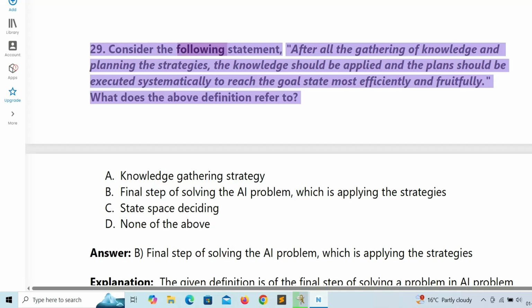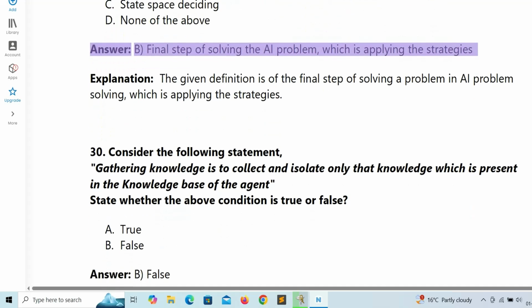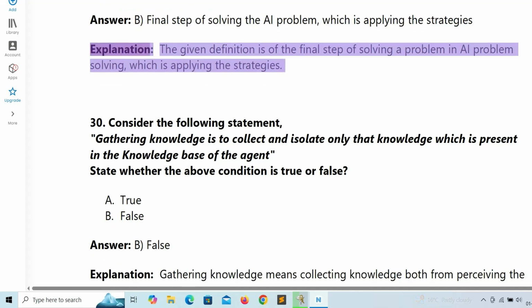29. Consider the following statement. After all the gathering of knowledge and planning the strategies, the knowledge should be applied and the plan should be executed systematically to reach the goal state most efficiently and fruitfully. What does the above definition refer to? A. Knowledge gathering strategy. B. Final step of solving the AI problem, which is applying the strategies. C. State space deciding. D. None of the above. Answer: B. Final step of solving the AI problem, which is applying the strategies. Explanation: The given definition is of the final step of solving a problem in AI problem solving, which is applying the strategies.